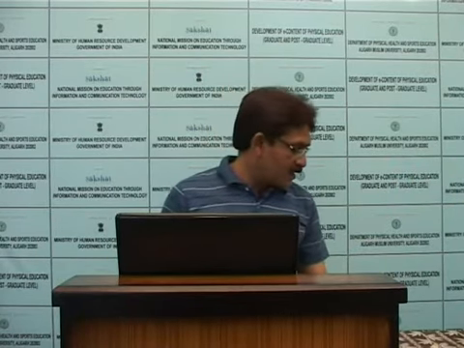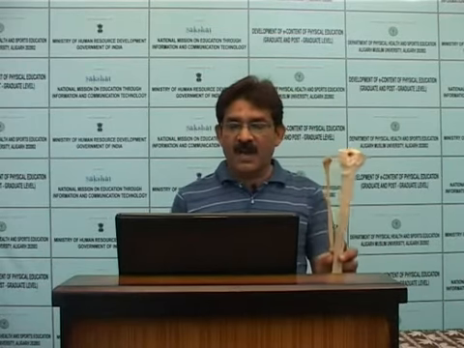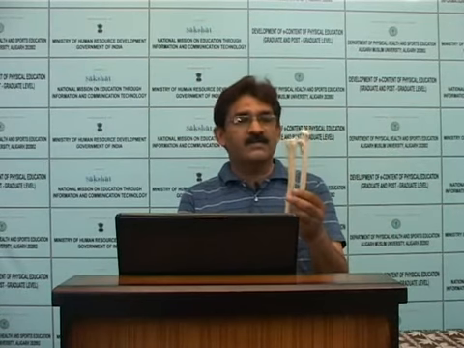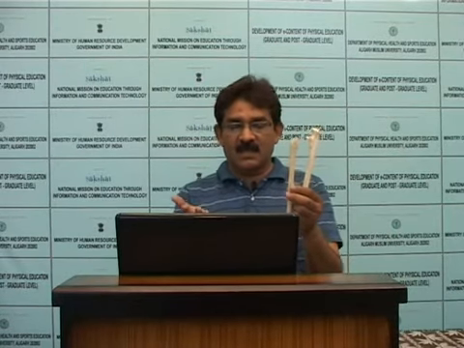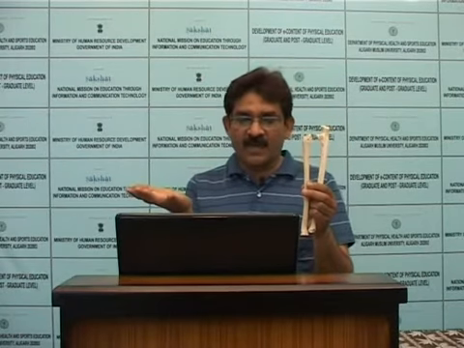Examples include the femur, the tibia and fibula, and the radius and ulna. The radius is situated on the outer, thumb side of the arm.